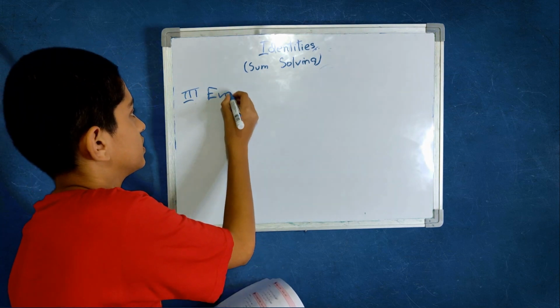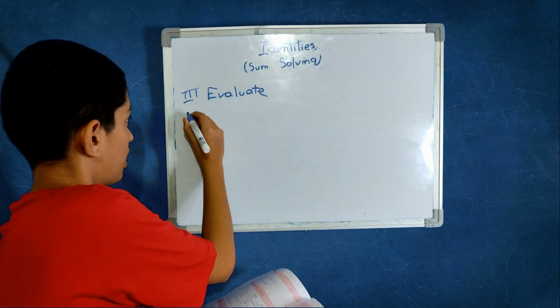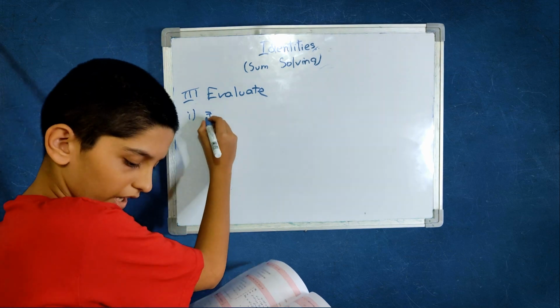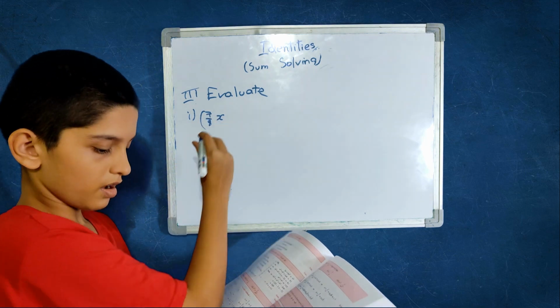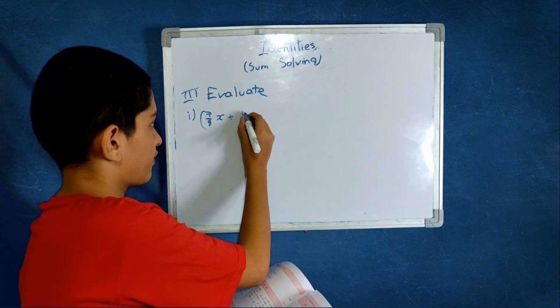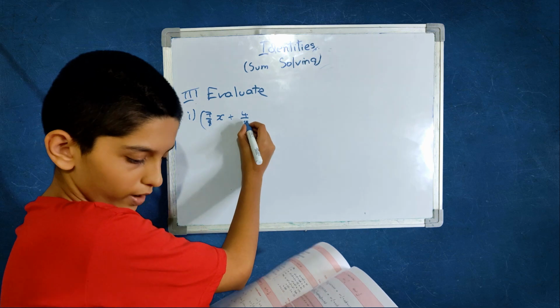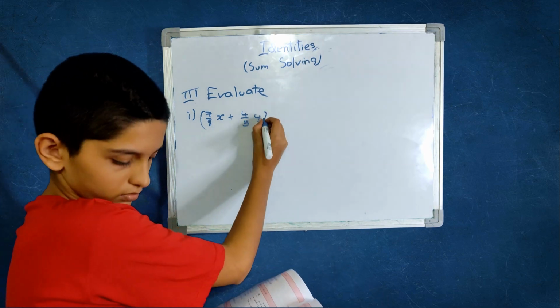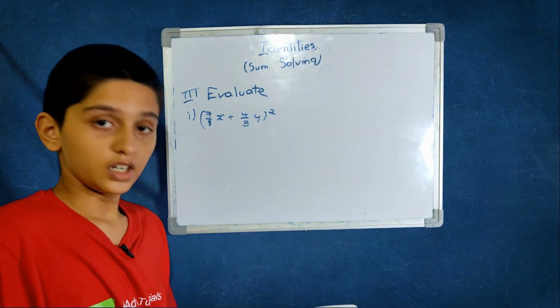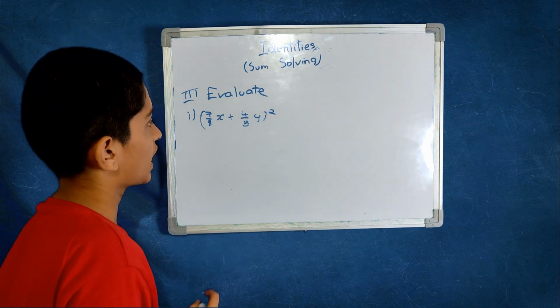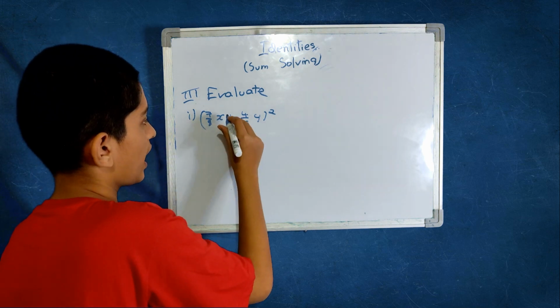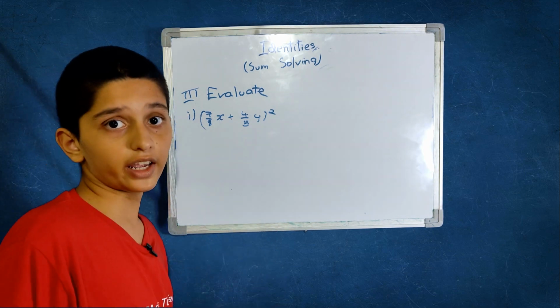Evaluate: (7 by 8 x plus 4 by 5 y) the whole square. This sum has fractional values, and added to it you have variables.